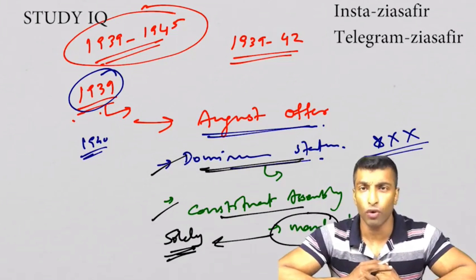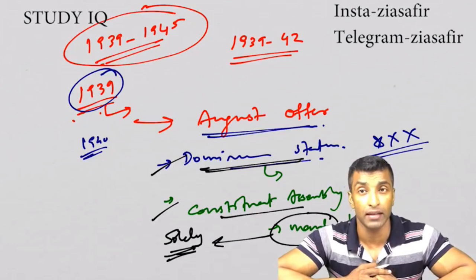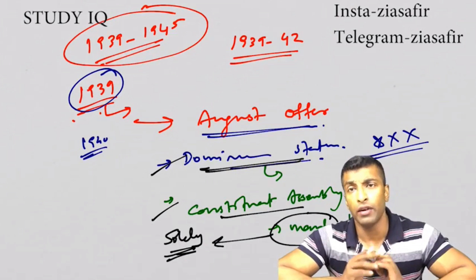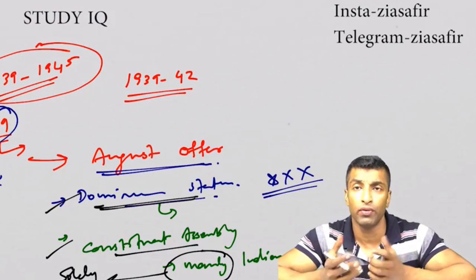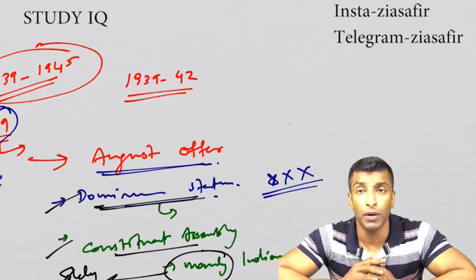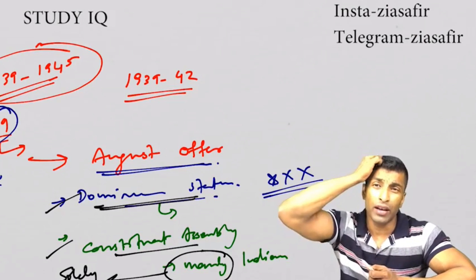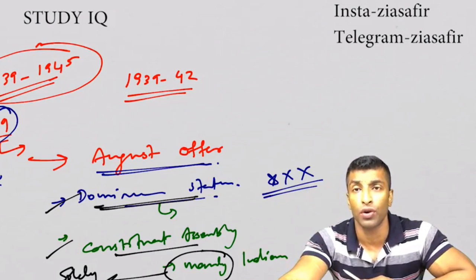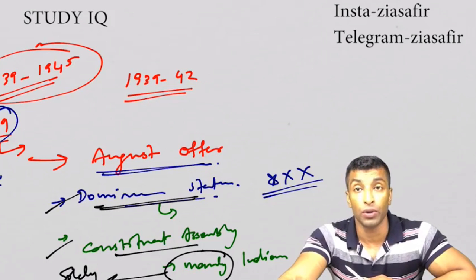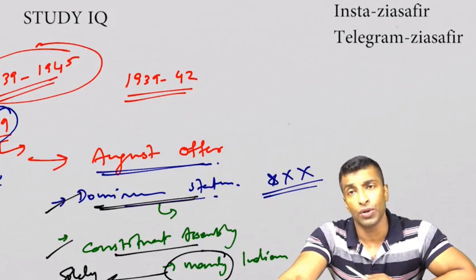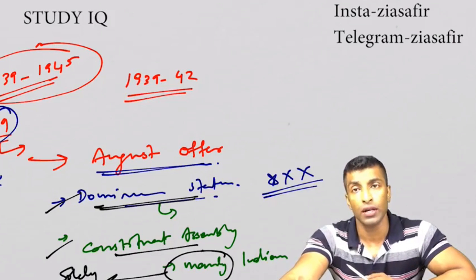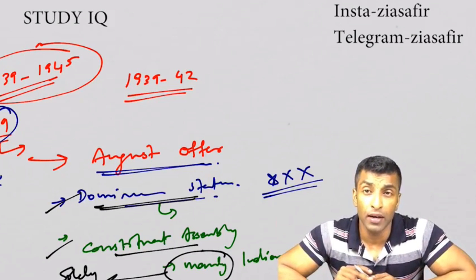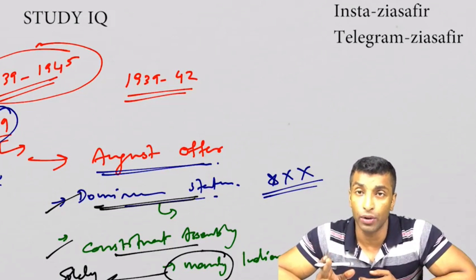In 1939 the war started. After nine months, when they started facing setbacks, they came up with the offer, that was the August offer, and the failure of the August offer led to individual satyagraha. I've told you why not a mass movement, why individual satyagraha. Around 15,000 people marched to Delhi. They went for anti-war declaration. Why no mass movement? Because at this point of time, Congress did not want to close any possibility of open negotiation with the British government. So to show the dissatisfaction, individuals can go for satyagraha. So that's what happened: failure of the August offer, individual satyagraha.